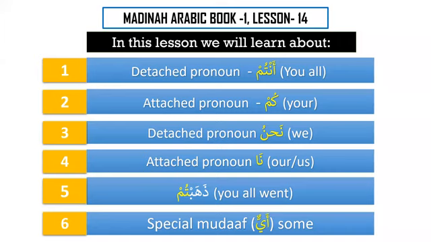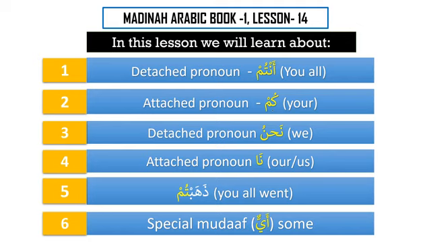Lesson number 14. In this lesson, inshallah, we will learn about the detached pronoun antum, you all, and then we will learn about kum, which is the attached pronoun. We know that ka and anta are used for singular, and antum and kum are used for the plural.